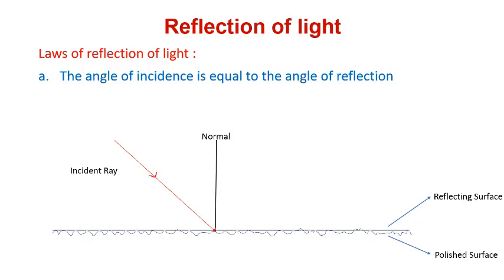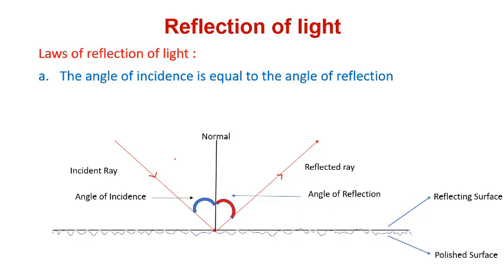Let this be the normal and this be the reflected ray. Now what it says, the angle of incidence is equal to the angle of reflection. That means this angle of incidence is equal to the angle of reflection. Suppose this is 45 degrees, so the reflected ray will also go at 45 degrees.